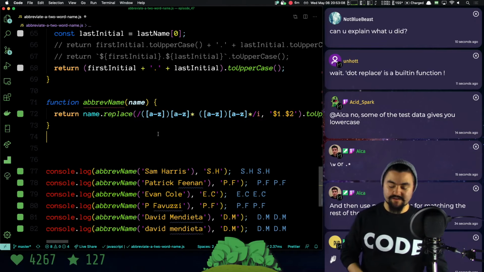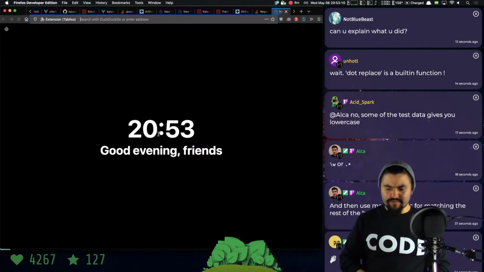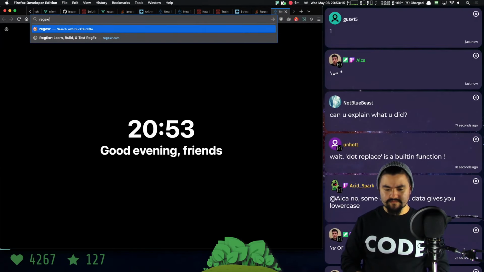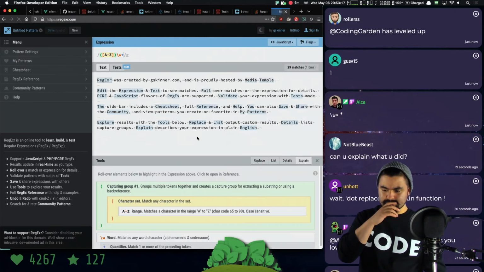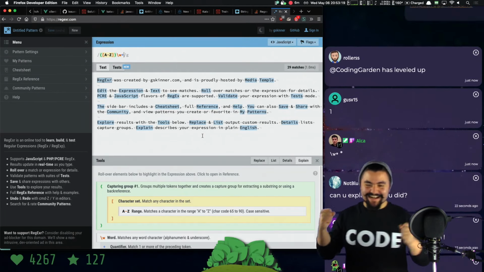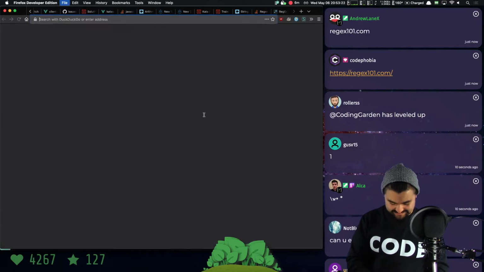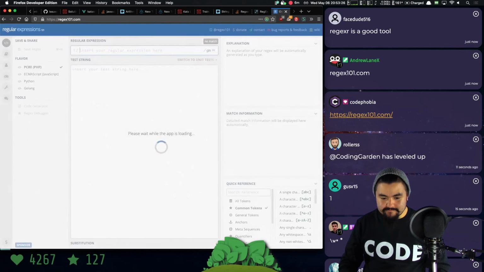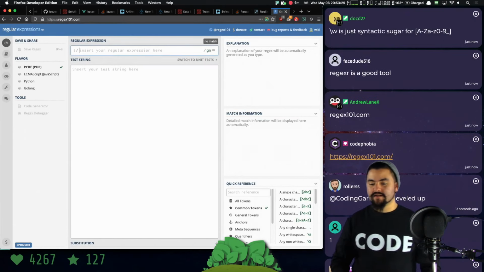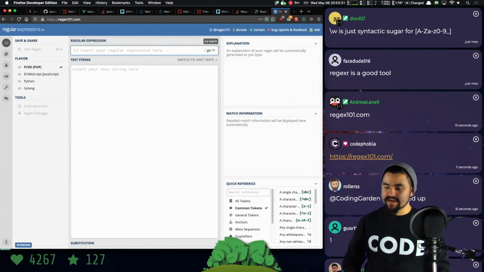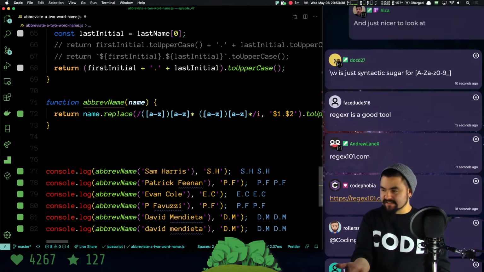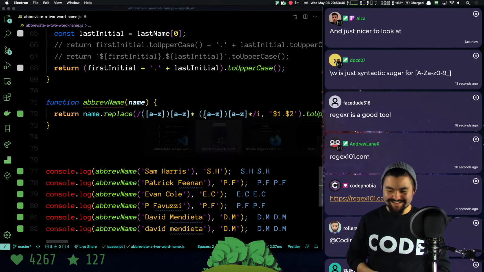Can I explain what I did? Yeah, so what's a good regex site? Regex Pal? Regexer? I have leveled up. I did it. Regex 101. Is that the site that breaks it down? \w is just syntactic sugar for A to Z, 0 to 9, underscore. I like that. And we know, at least for these cases, it's just A to Z. It's just nicer to look at.